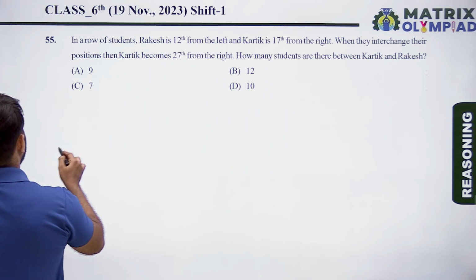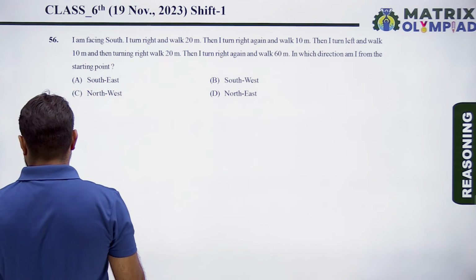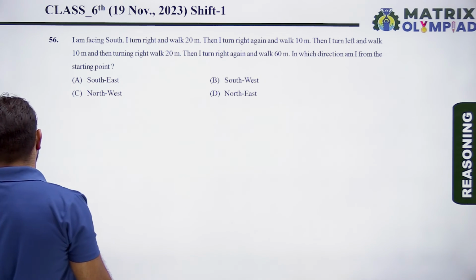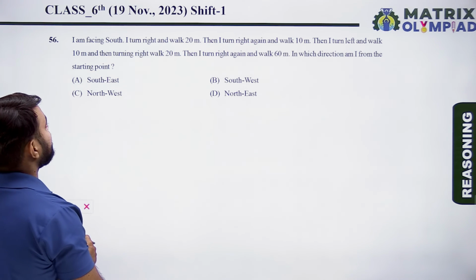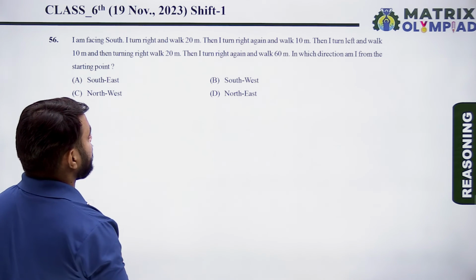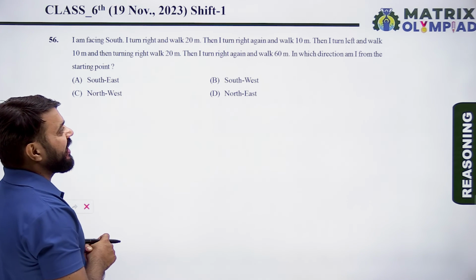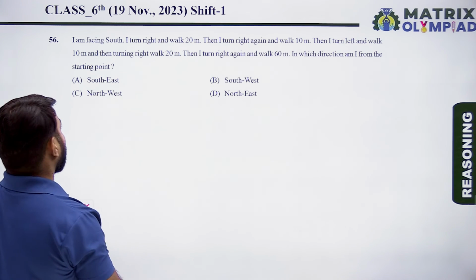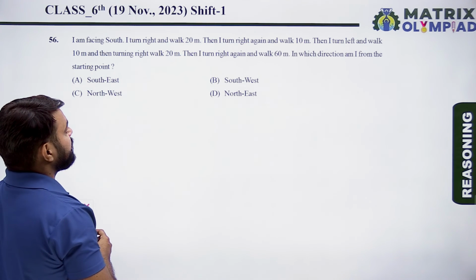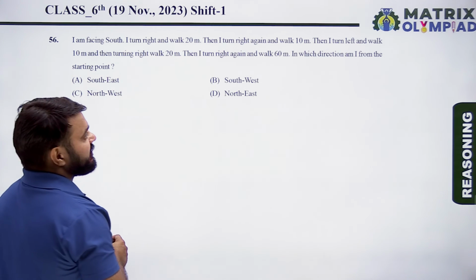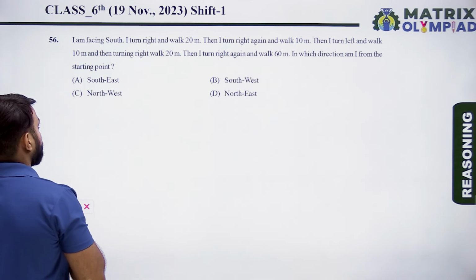So the next question is question number 56. I am facing south. I turn right and walk 20 meters. Then I turn right again and walk 10 meters. Then I turn left and walk 10 meters. And then turning right, walk 20 meters. Then I turn right again and walk 60 meters. In which direction am I from the starting point?